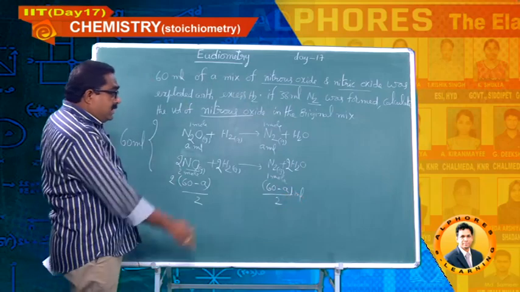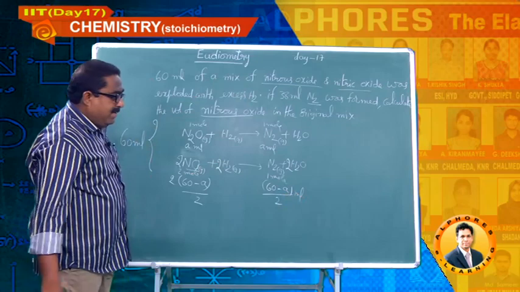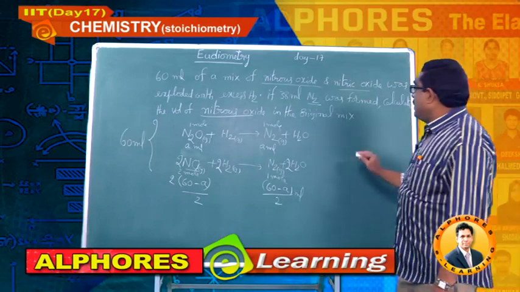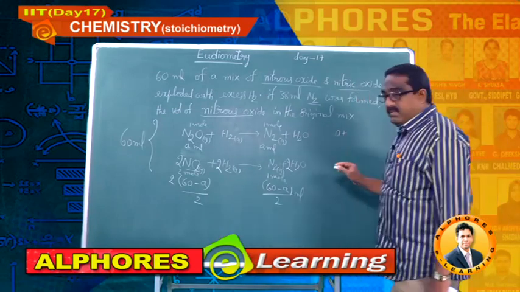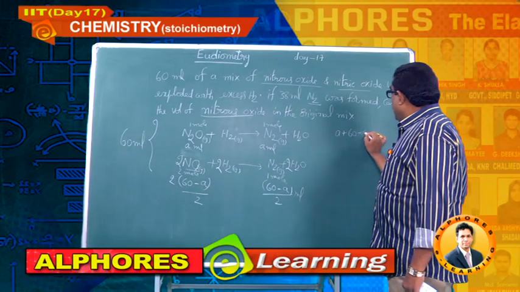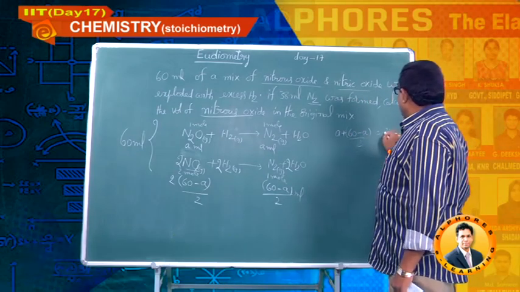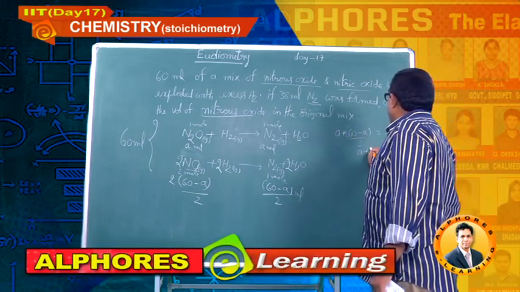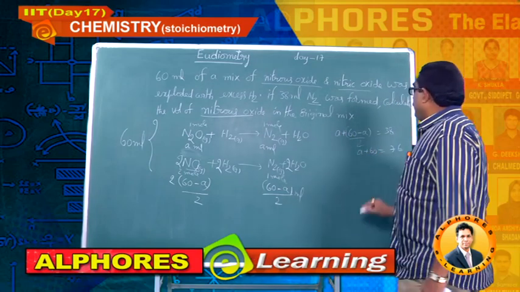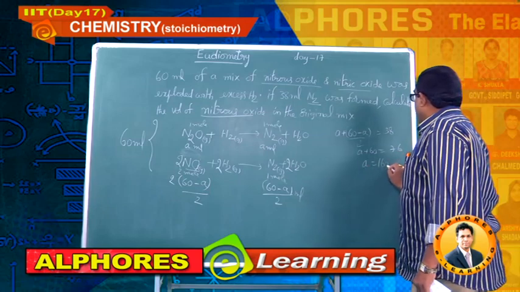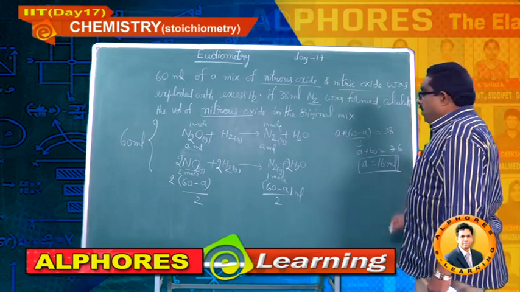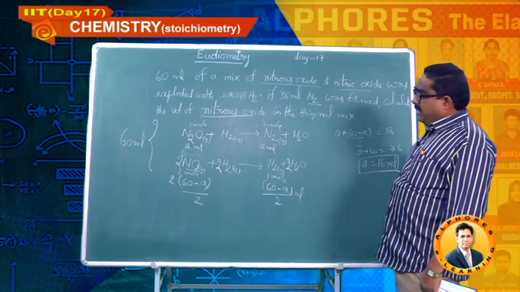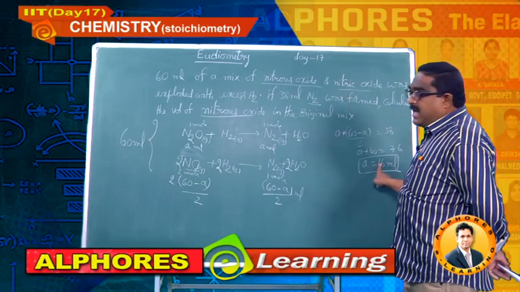Now the total volume of nitrogen is given as 38 ml. I will solve it right there. See, you concentrate here, students. A plus (60 minus A) by 2 is equal to 38. 2A plus 60 minus A, so A plus 60 is equal to 76. So A is equal to 16 ml. Now you got the answer: the volume of nitrous oxide in the 60 ml mixture given to us is 16 ml.